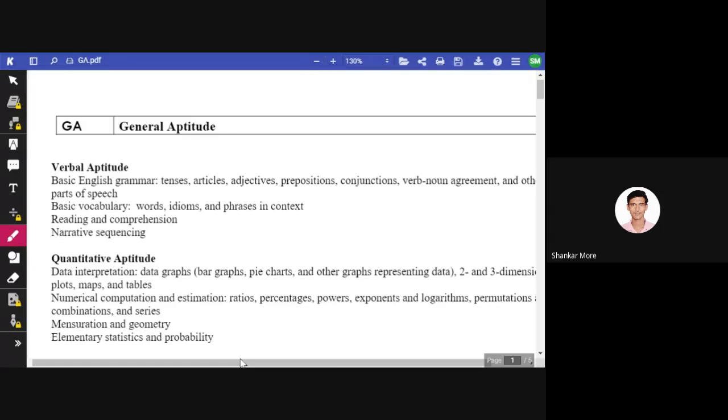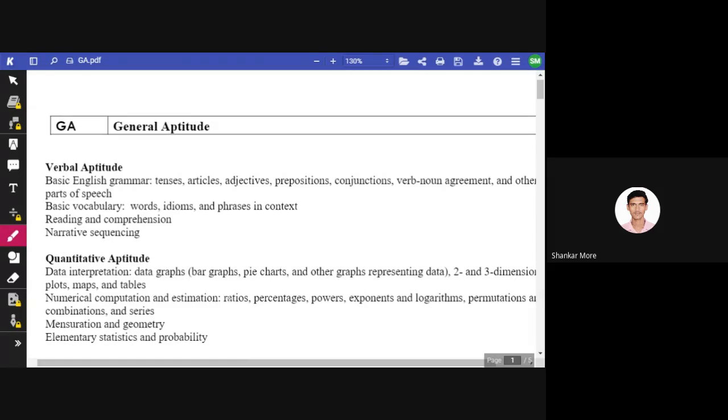All right. So guys, this is the syllabus of general aptitude for all the three branches: mechanical, electrical, and electronics. Before 2021, you might not know, but there wasn't a specifically defined syllabus for GATE examination.